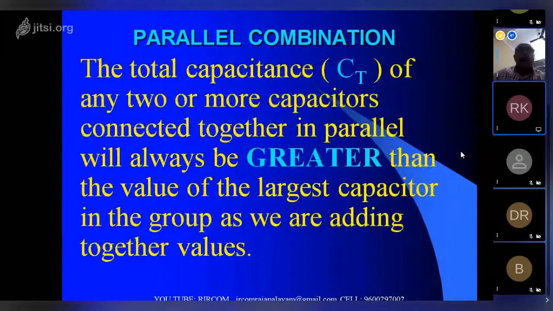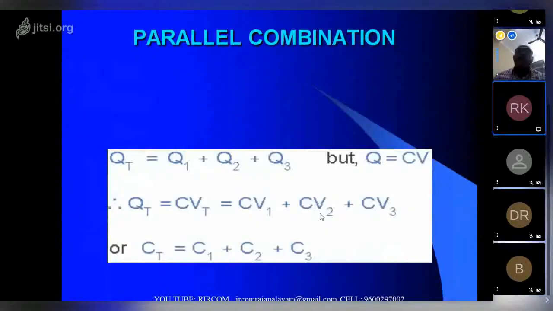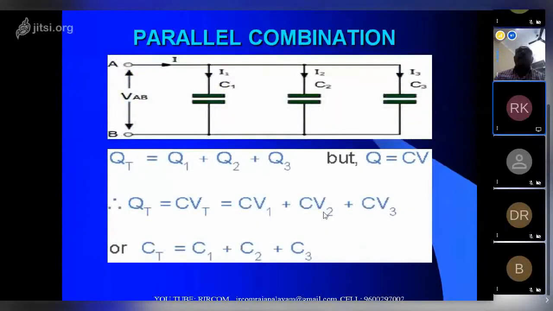Now in the parallel combination, the total capacitance of any two capacitors connected together in parallel will always be greater than the value of the largest capacitor in the group, and we are adding together the values. Very important: if I have 100 MFD as the maximum in parallel, the total value will be more than 100.